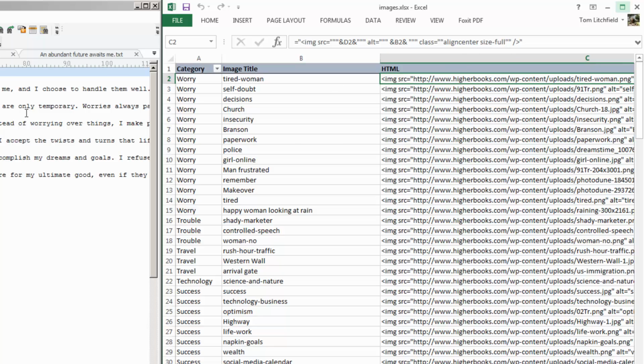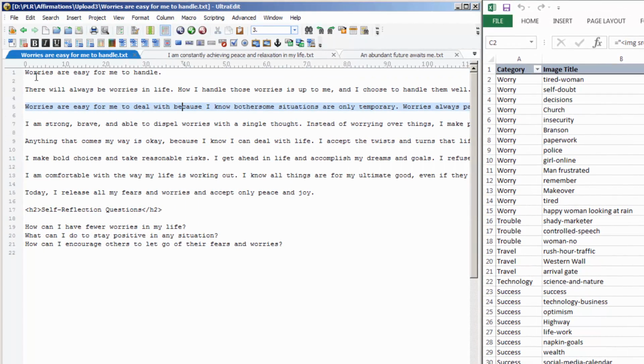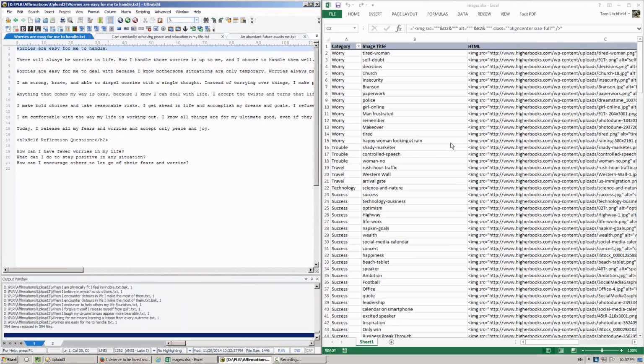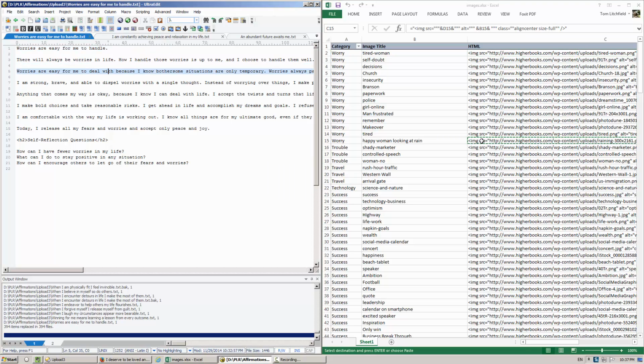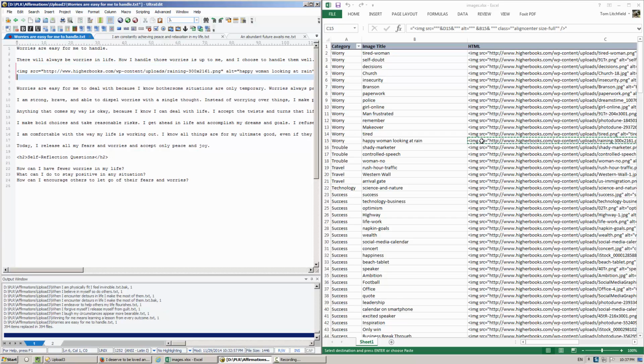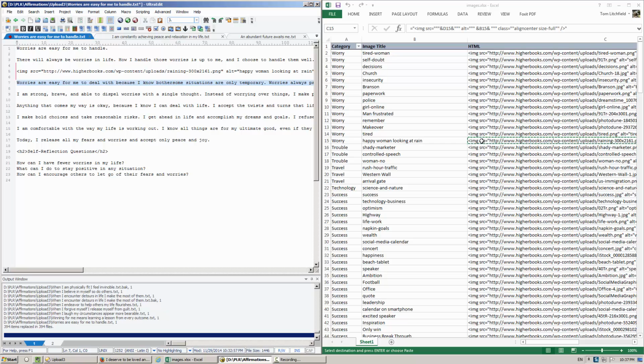So for example, "Worries are easy for me to handle." That's the title of this article. I have my images over here on the right, organized by category. I'm just going to go ahead and pick one, and then I'll insert it maybe right here after the first line. So I've got my image.